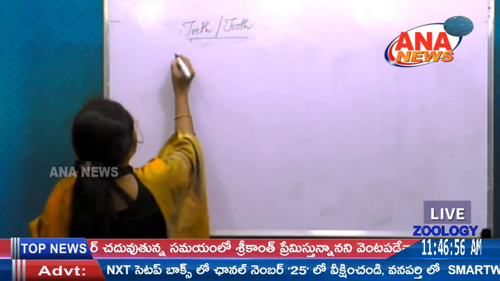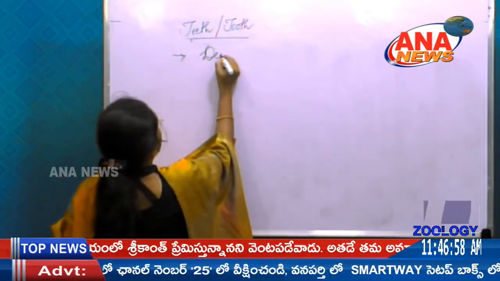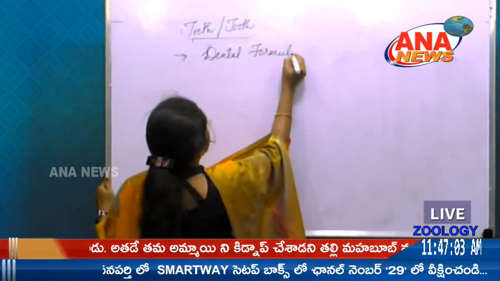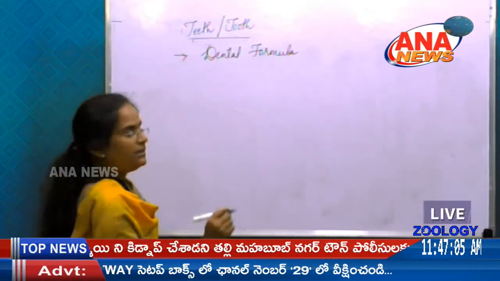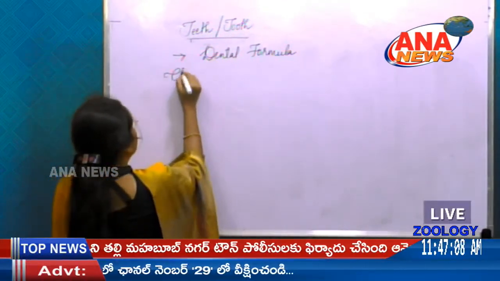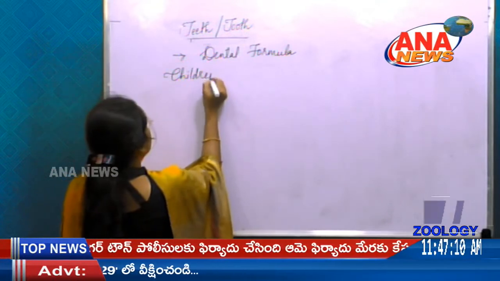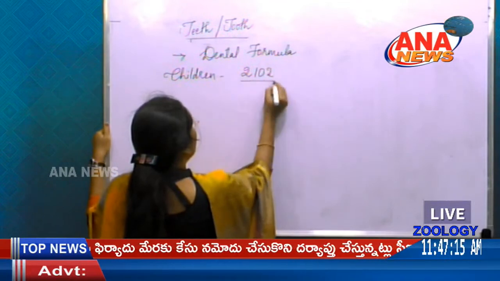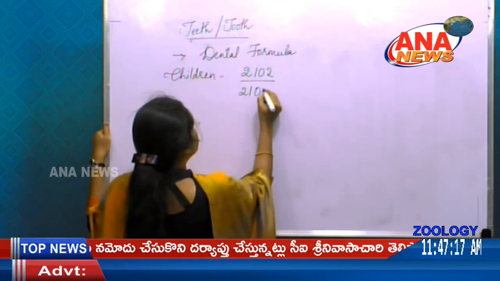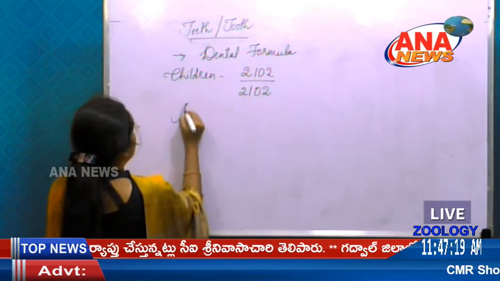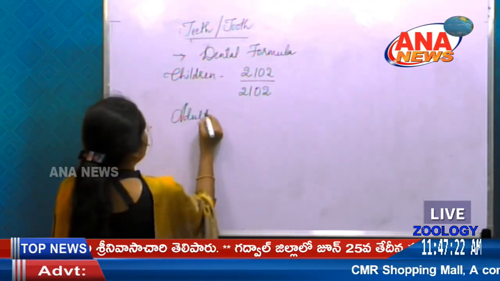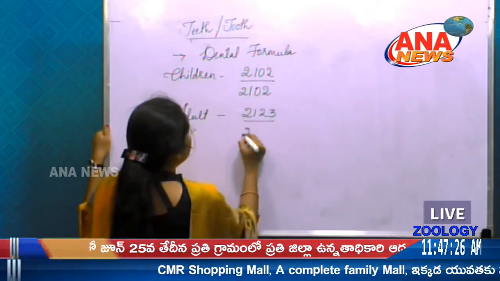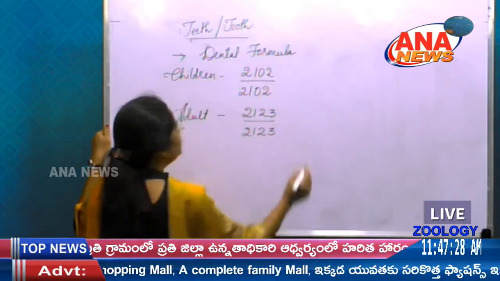The dental formula of the teeth: in children it is 2102 by 2102, whereas in adults it is 2123 by 2123.